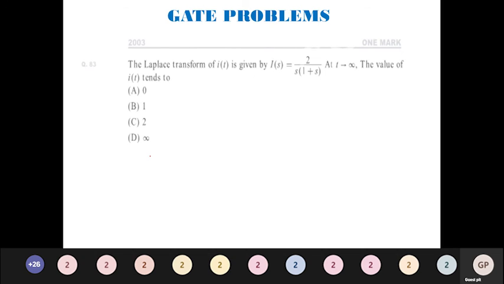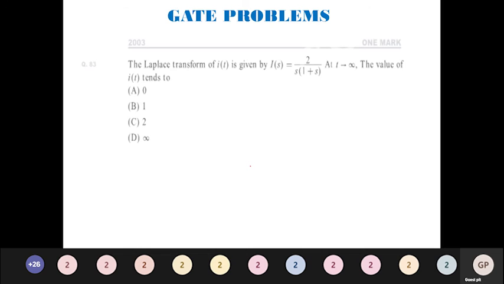Consider the Laplace transform of i of t, given by I of s is equal to 2 divided by s into 1 plus s. As t tends to infinity, what is the value of i of t? We are going to follow the final value theorem here. The final value theorem says limit t tends to infinity of f of t is equal to limit s tends to 0 of s into f of s.